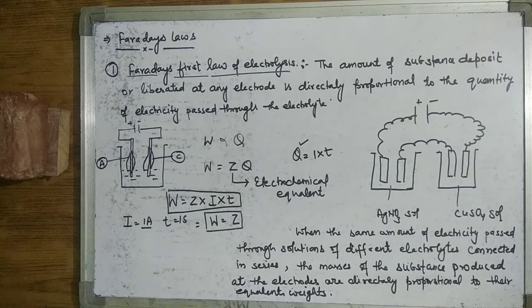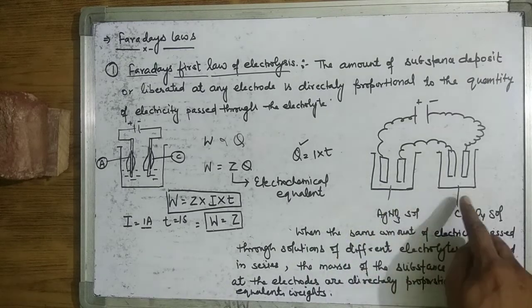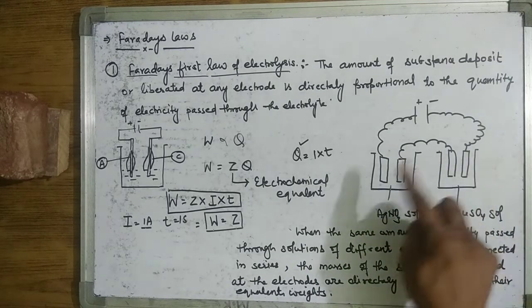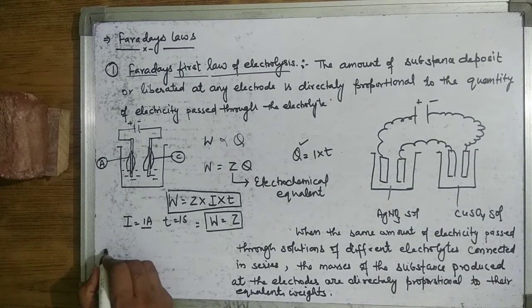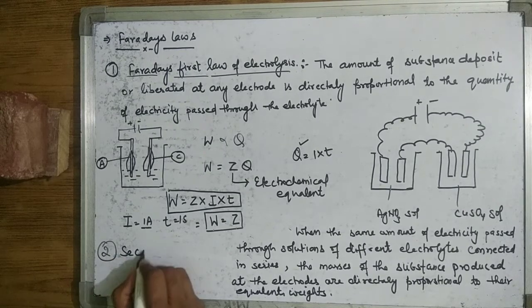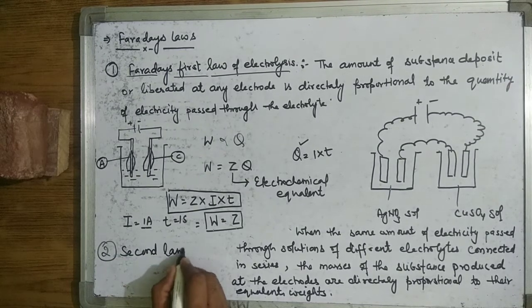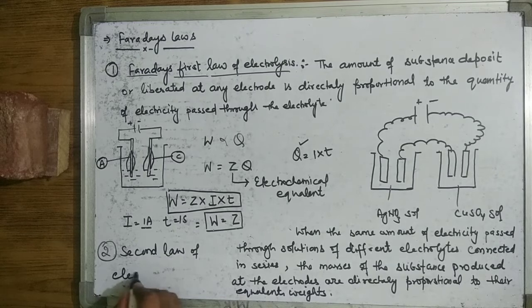Now Faraday gave two laws. This first law is for a single substance, electrolysis of a single substance. When you carry out the electrolysis of different substances connected in series, this is the second law of electrolysis. Second law of electrolysis states that